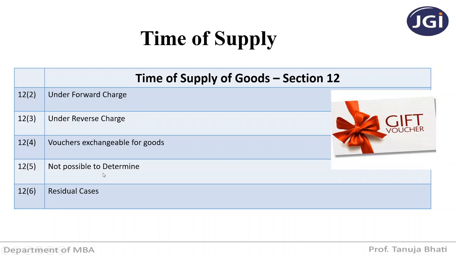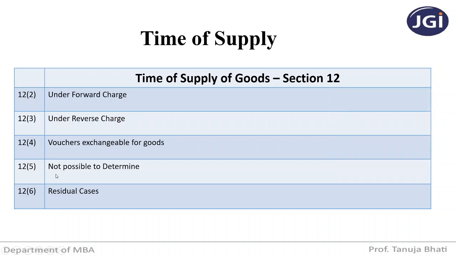Okay. Not possible to determine. Now what is this? Section 12 subsection 5 tells us that if a particular supplier is not able to determine the time of supply, finding difficulty in determining it under section 12 subsection 2, subsection 3, subsection 4, then he will have a time of supply, which we will be seeing under this particular section.